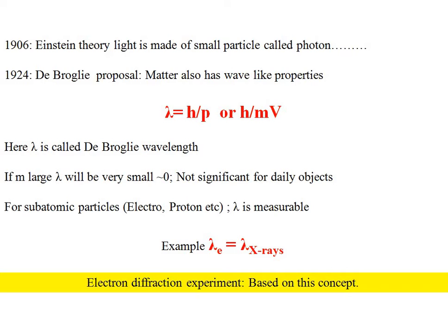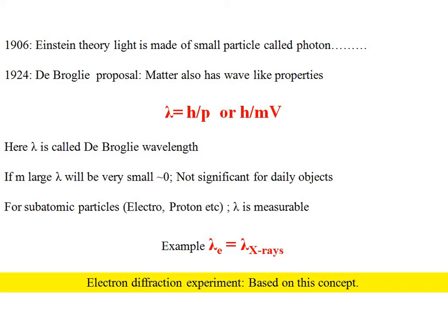The main significance occurs when the size of the particle becomes very small, in the range of subatomic particles like electron, proton, etc. If you calculate lambda for an electron, you know the mass of that electron, you know the velocity of that electron. If you put in those values, you will see that the wavelength associated with the electron is almost equal to the wavelength of X-rays.